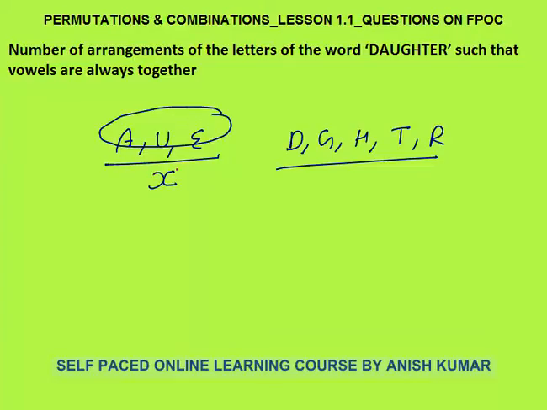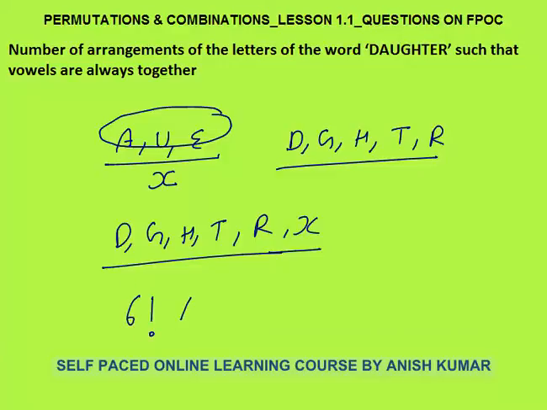I will represent this 3 as a single letter X. Now how many letters do I need to arrange? D, G, H, T and R. These 5 letters I need to arrange with X. 6 letters. Now 6 different letters can be arranged in how many ways? 6 factorial ways. N different letters, different things, can be arranged in n factorial ways. So 6 different letters can be arranged in 6 factorial ways.